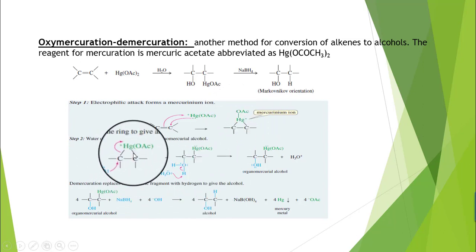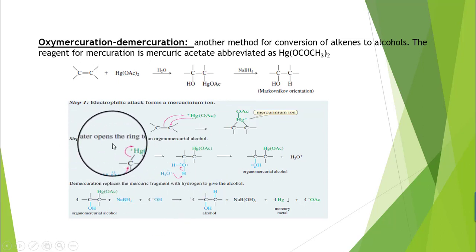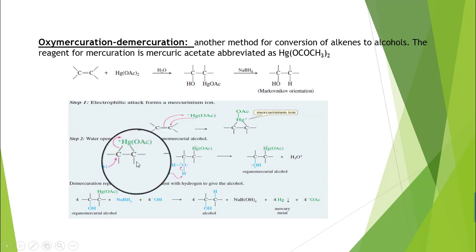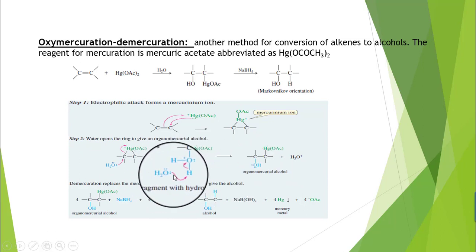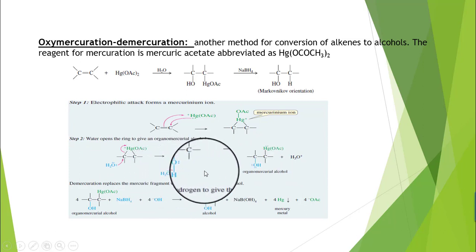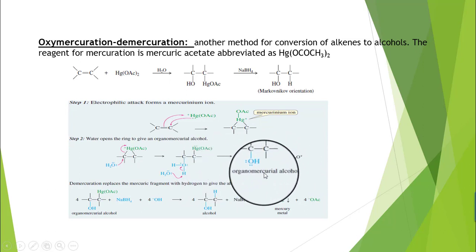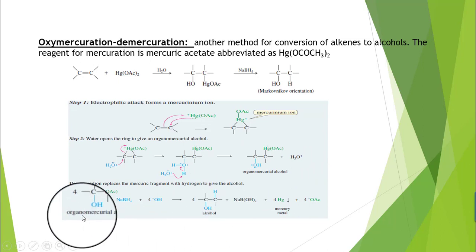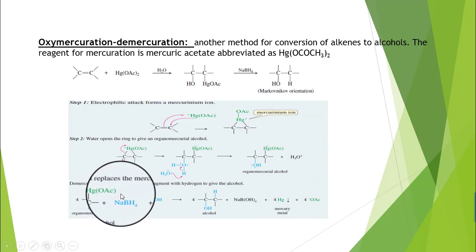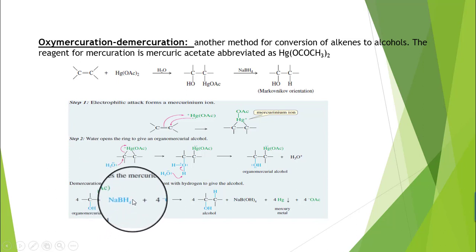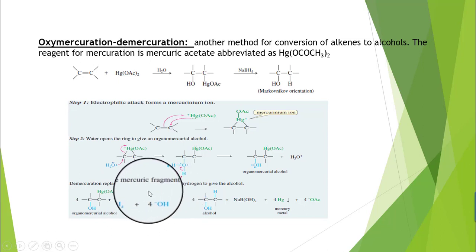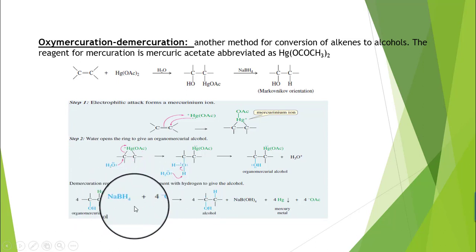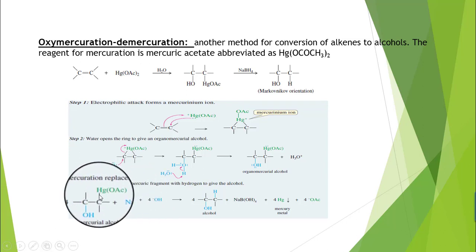Water opens up the ring to give an organomercuric alcohol. So here look at the reaction. Water is attacking. In the next step, deprotonation will occur and an organomercuric alcohol is obtained. In the next step, demercuration will be done in the presence of a reducing agent, and here the reducing agent sodium borohydride is used in a basic or alcoholic medium. So demercuration means the mercuric acetate will be removed from here and alcohol will be obtained.